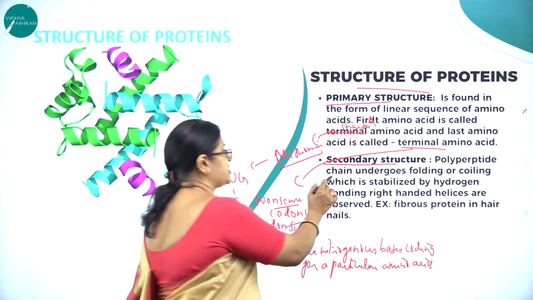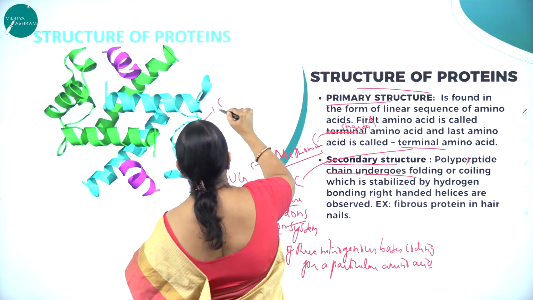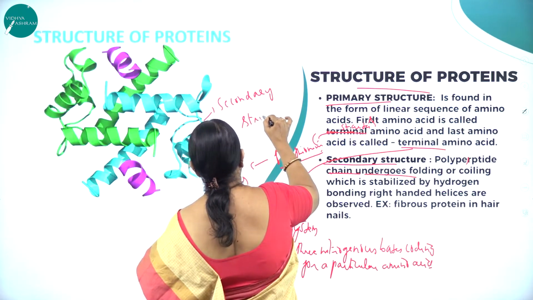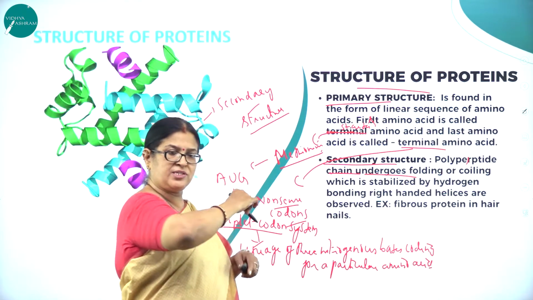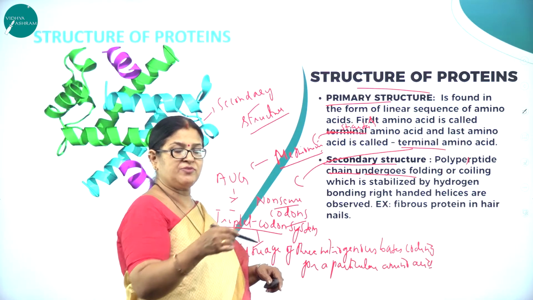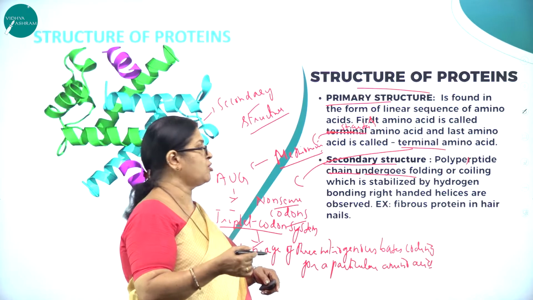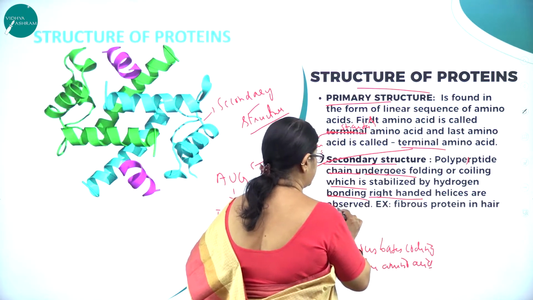So what is secondary structure? The polypeptide chain undergoes folding. So this is called secondary structure. The one which is in the form of a linear sequence, we call primary structure. And the one which is folding or coiling, stabilized by hydrogen bonding, where right-handed helices are observed.